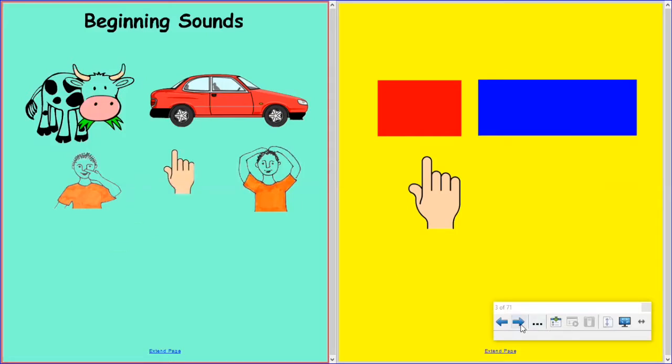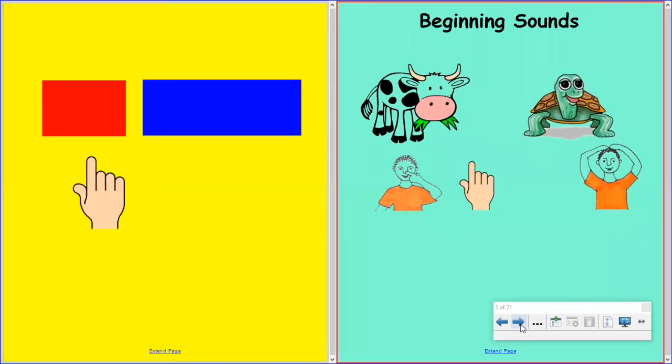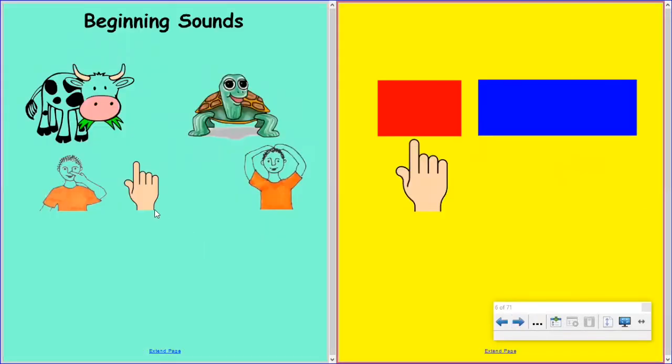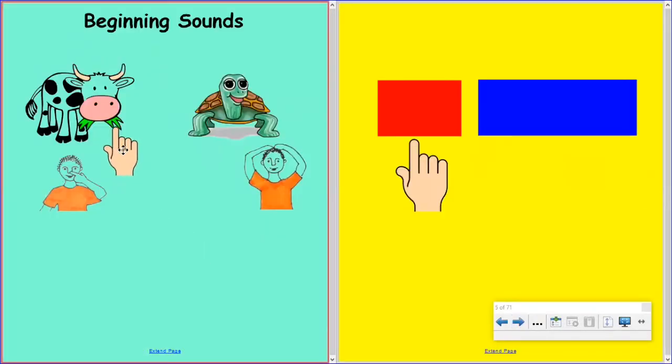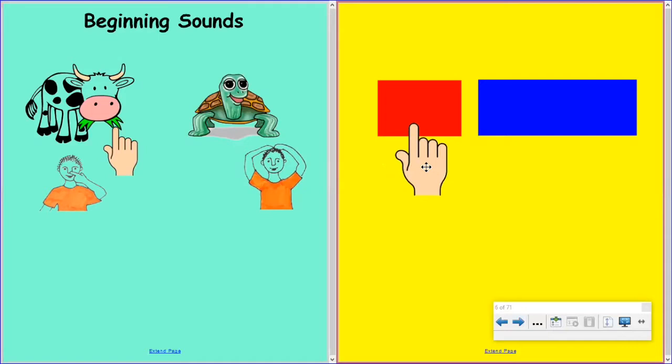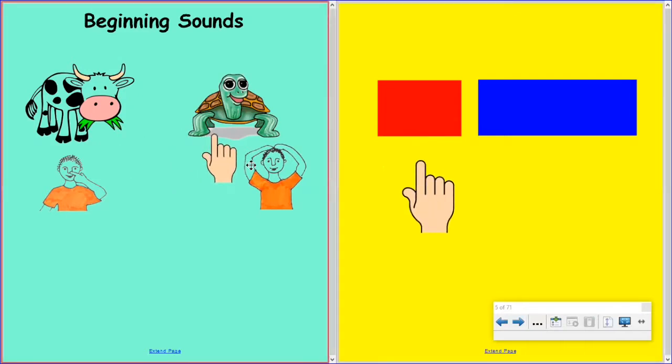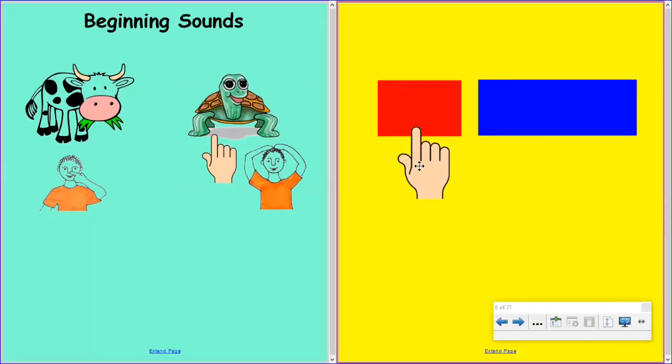Now let's look at these pictures. Say the word cow. Stretch it out. K, k, cow. Cow begins with a k sound. Say the word turtle. Stretch it out. T, t, turtle. Turtle begins with a t sound.